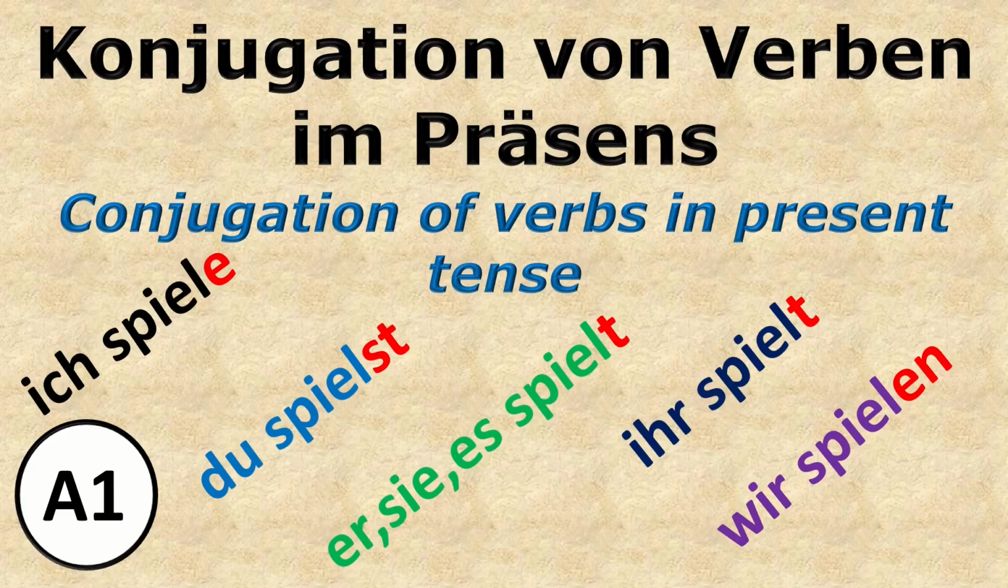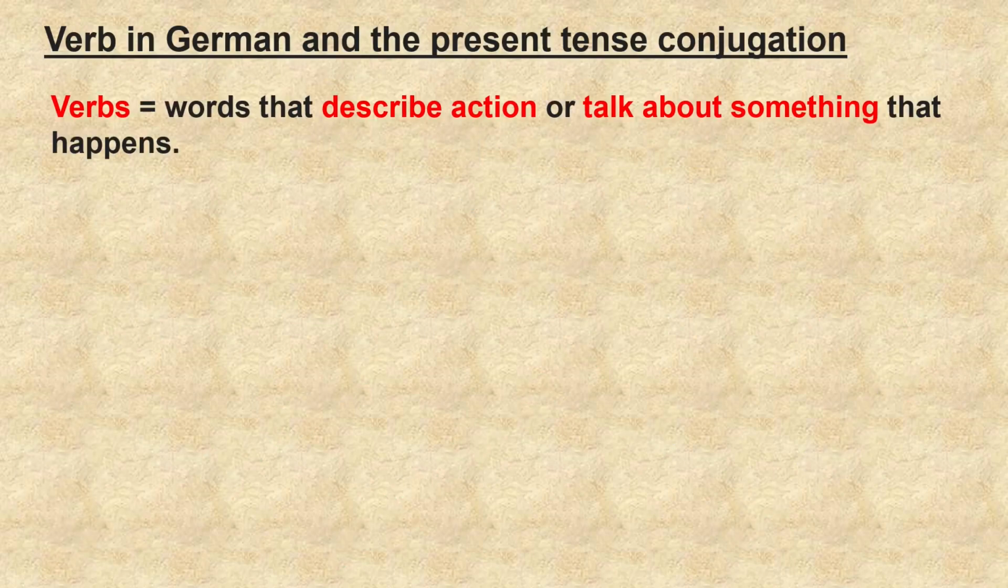Hello friends, guten Tag. In this lesson we will see the verb in German and the present tense conjugation. Verbs are words that describe an action or talk about something that happens.